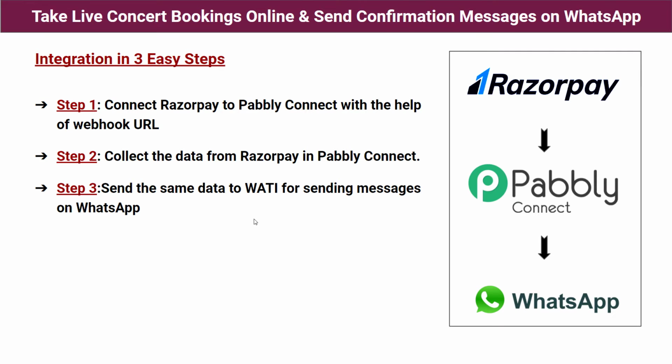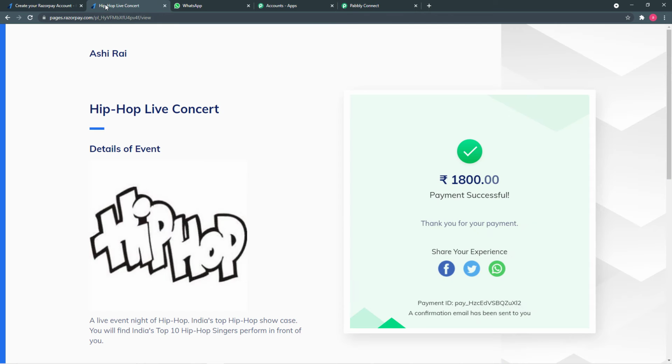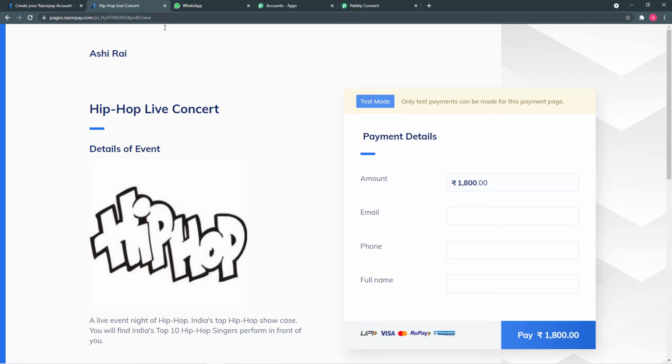Our second step is collect the data from Razorpay in Pabbly Connect. Now we are going to collect the data of our customer from Razorpay here in Pabbly Connect. You can see it is showing waiting for webhook response. So let's make another payment in our payment page, and we will see if the data is captured here or not. I'm opening my payment page again, and let's make a new payment here.